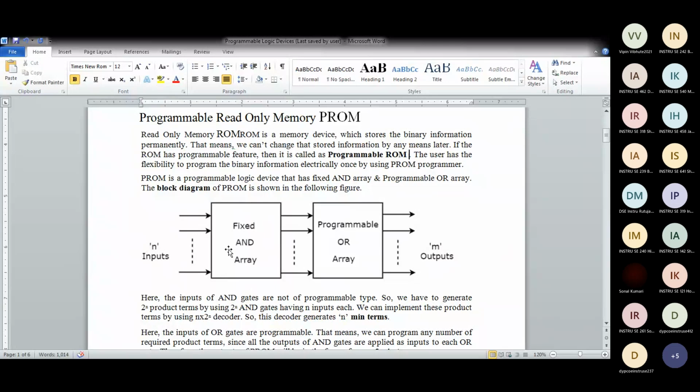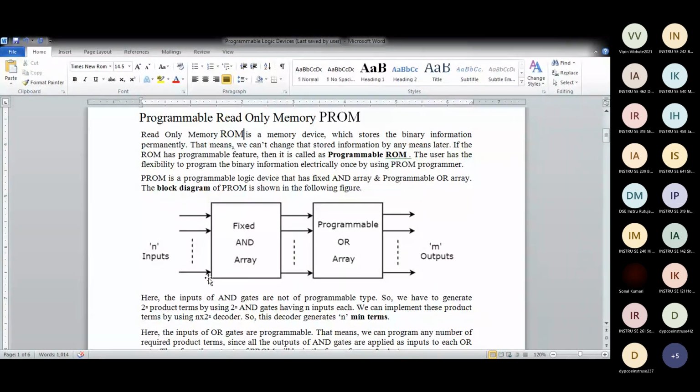The connections between the AND and OR gates, these lines shown in between, you can enable and disable by programming. Say this AND gate has 3 inputs and I want only 2. The third input you can disable through programming.